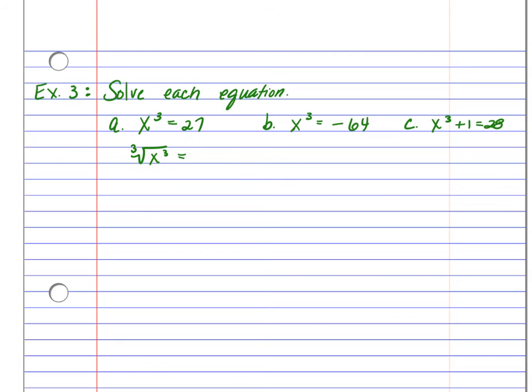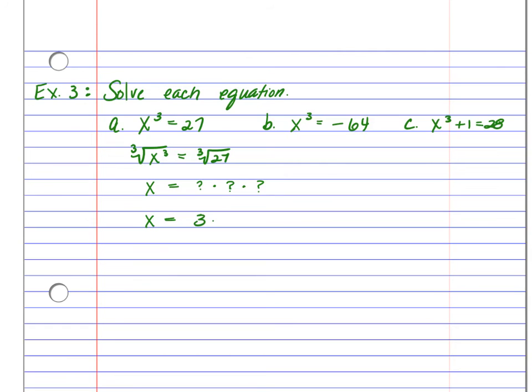So x cubed would be x times x times x. So if I cube root x cubed, I'm going to get x. Just like when we solve equations, what you do to one side, we need to do to the other side. So cube root of 27 would be what times itself 3 times is going to give us 27.